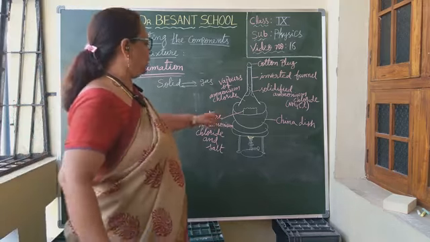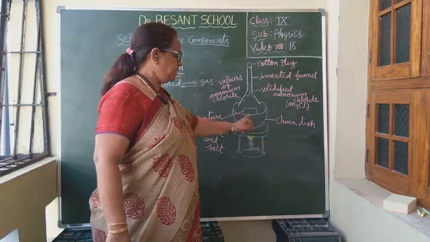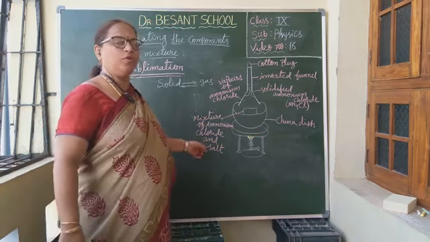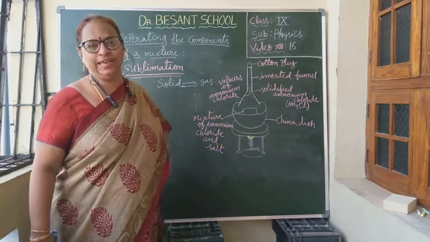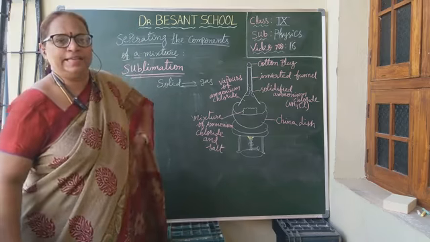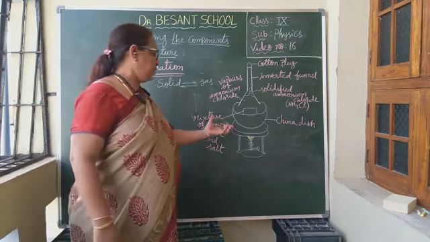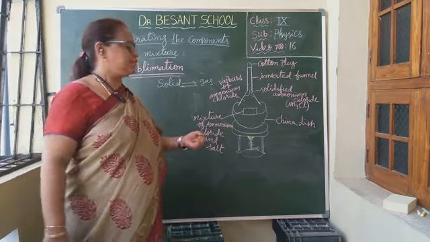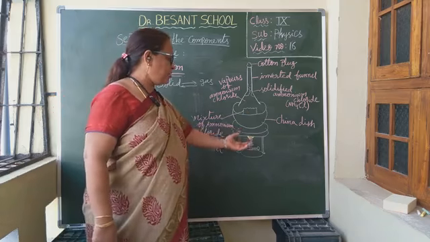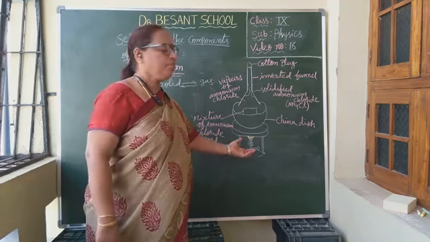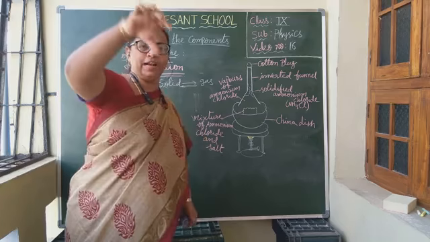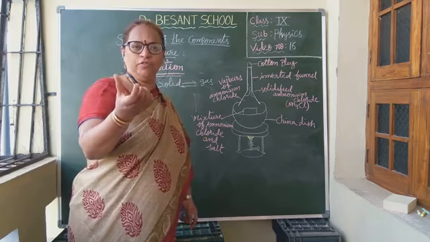What we have taken, we took a china dish. In the china dish, we have taken some mixture of ammonium chloride and common salt. NH4Cl is ammonium chloride and NaCl is the common salt. Place the china dish on a stand, and close the china dish with an inverted funnel.